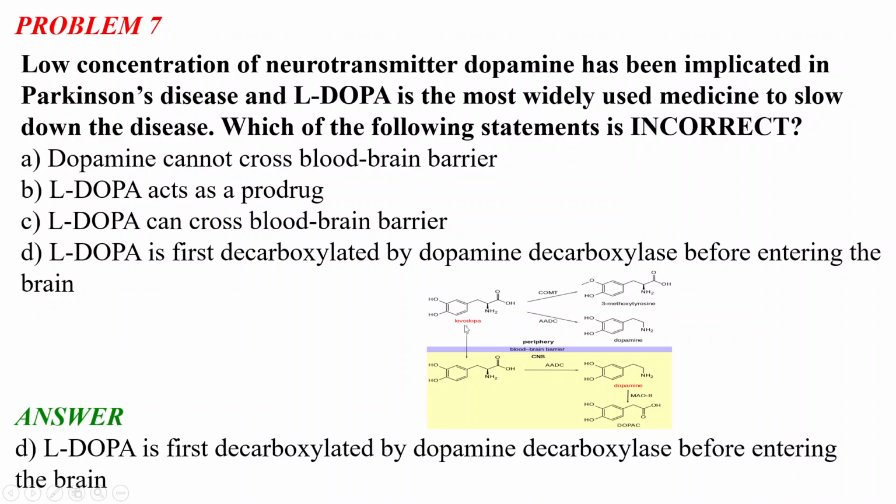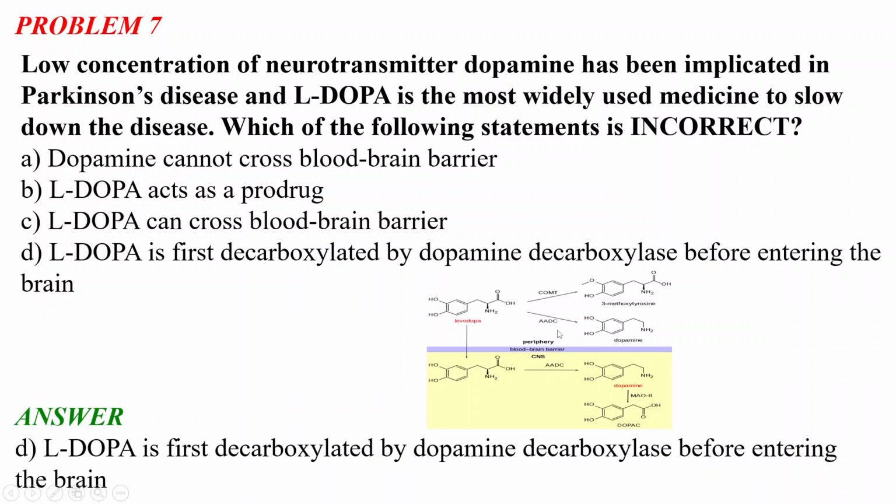First, L-DOPA is converted to 3-methoxytyrosine by the enzyme COMT, which stands for catechol O-methyltransferase. What does this enzyme do? It basically methylates one hydroxyl group of L-DOPA. As you can see, this OH is converted to OMe by the COMT enzyme.